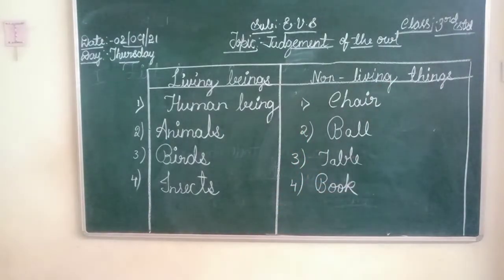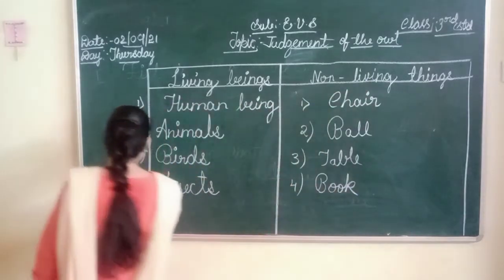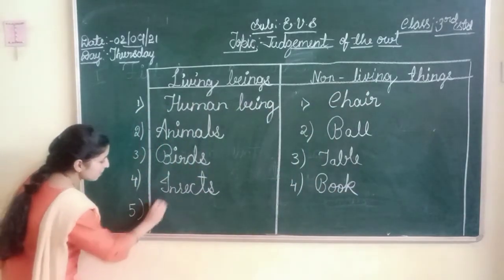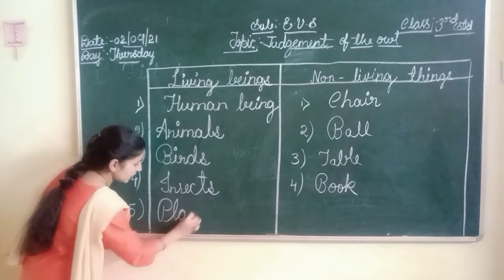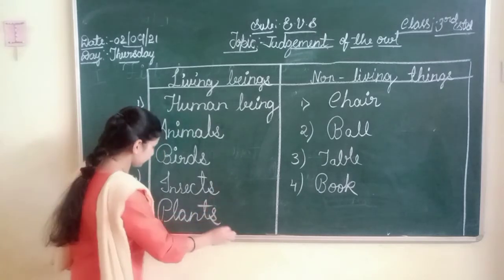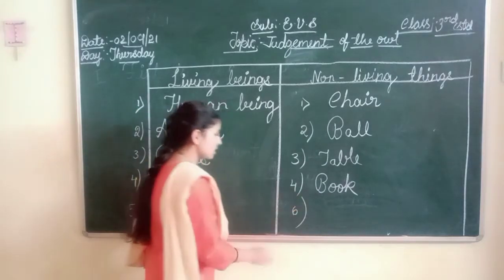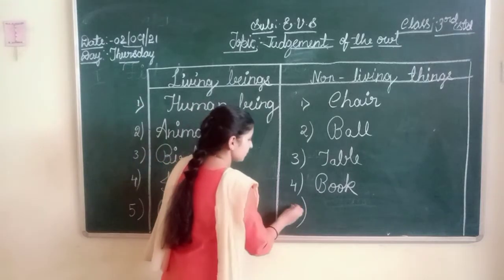Okay. One more living thing we forgot to write, children. Very important, that is plants. P-L-A-N-T-S. Plants. That's why we write it as the fifth one.